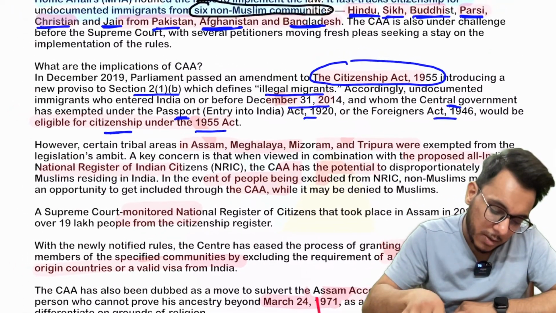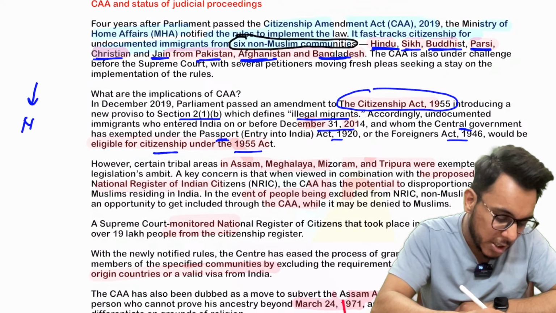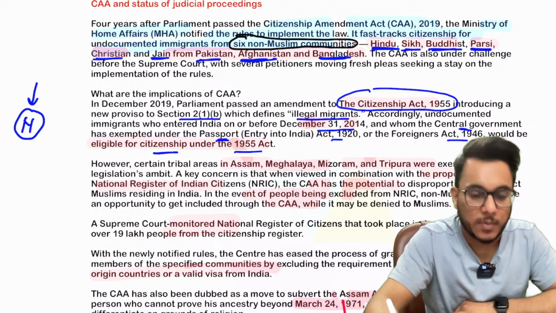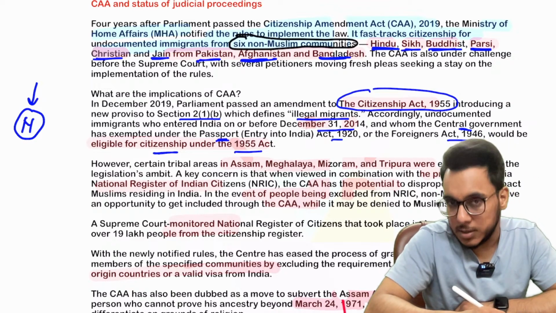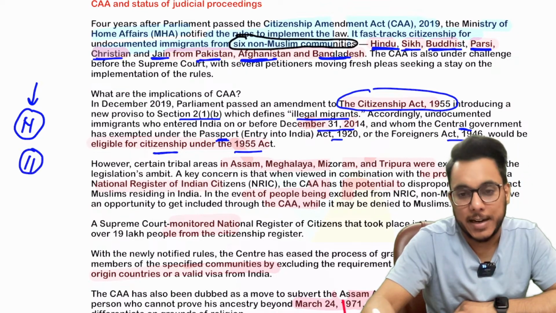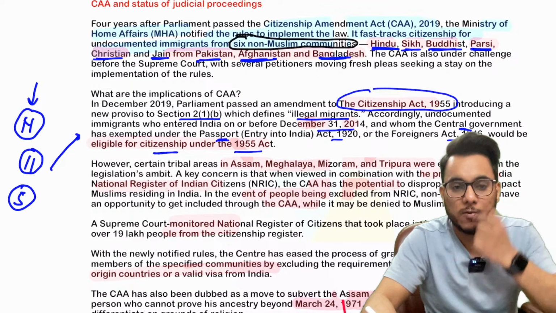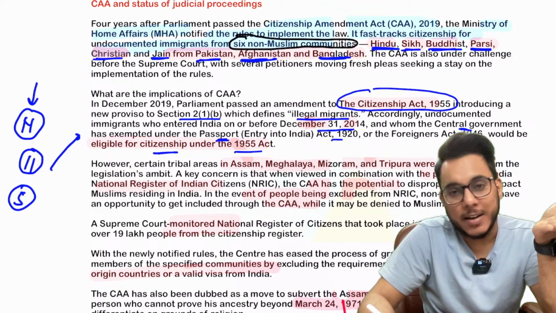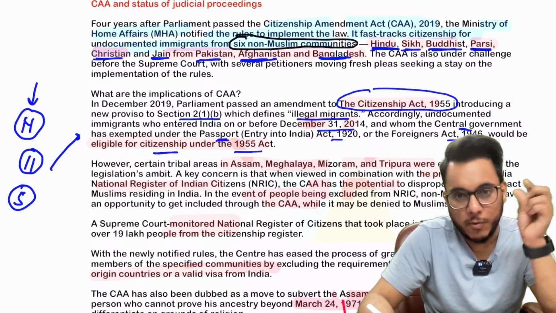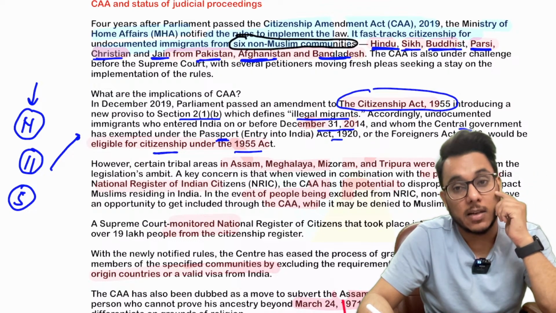Also guys, what was done? Citizenship through the naturalization process was also eased. If any person wants to get citizenship through naturalization, 11 years of residence in India is needed. But in these communities' cases, it was reduced to 5 years. So 2019, this act was passed, 2014 to 2019, a 5 year gap. So these people are eligible to get Indian citizenship.